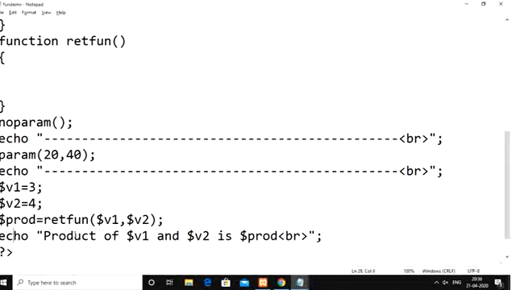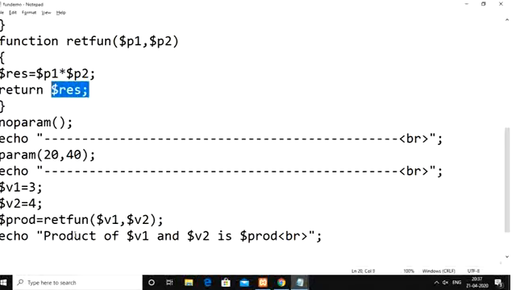Here, if you observe, v1 and v2 are being passed, so v1 and v2 should be received inside the return function. Let us say those two parameters I am calling p1 as well as p2. Now we need to perform the multiplication of p1 and p2, $p1 into $p2. The result we obtain, I am storing in a variable called res. Whatever result we obtain here, instead of displaying it, we need to return, return res.